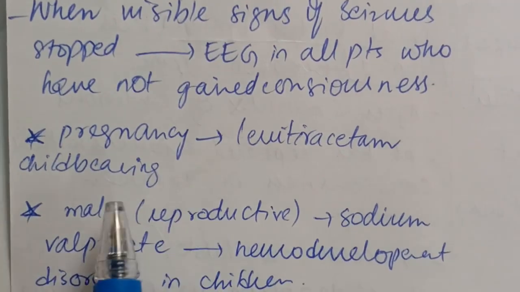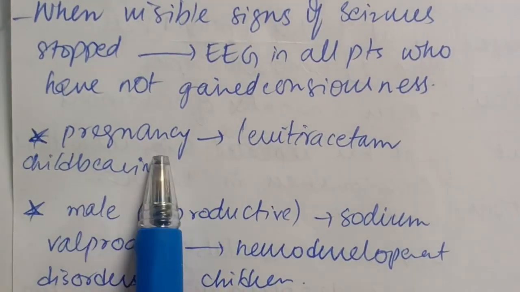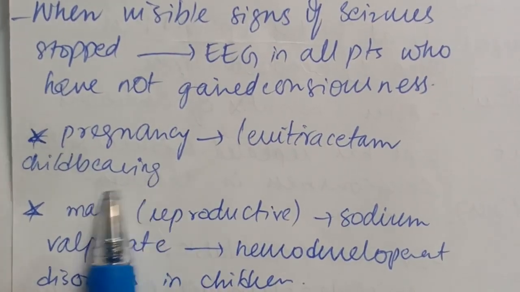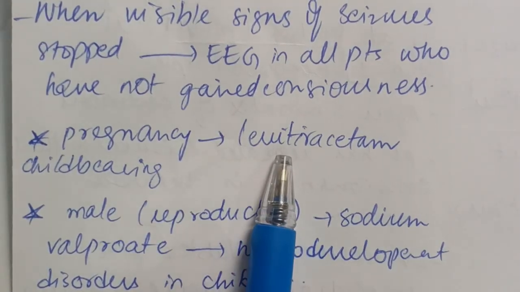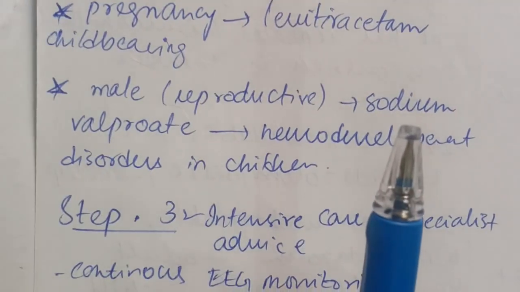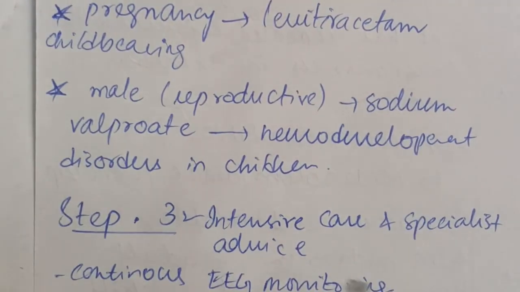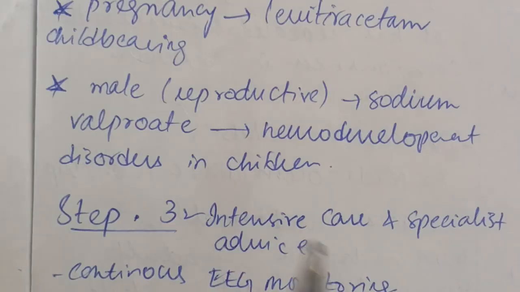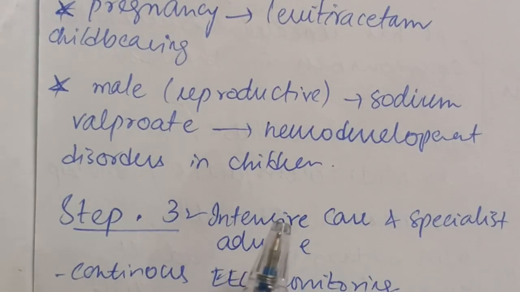In pregnant patients and women of childbearing age, the anti-epileptic drug of choice is levetiracetam, and also if the male is of reproductive age, because sodium valproate can be associated with neurodevelopmental disorders in children when conceived with a male of reproductive age who is on sodium valproate.